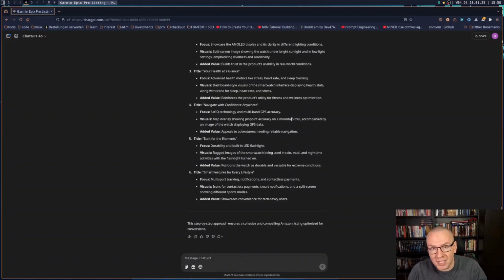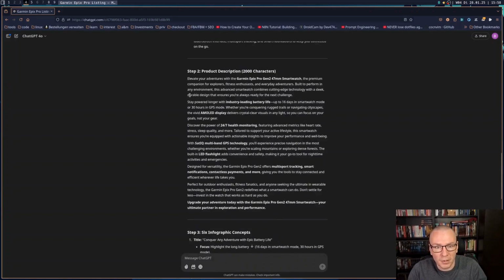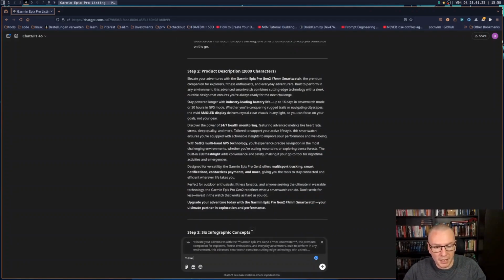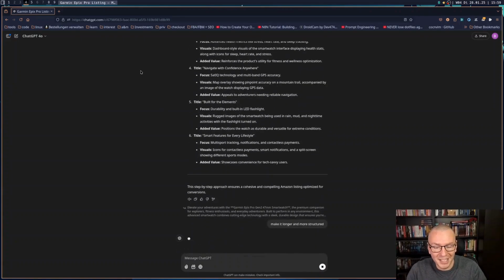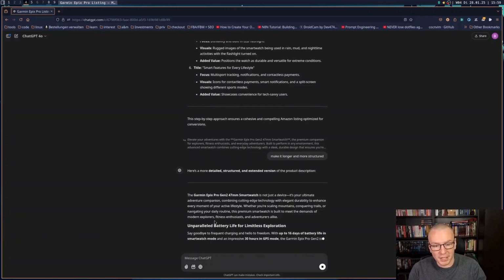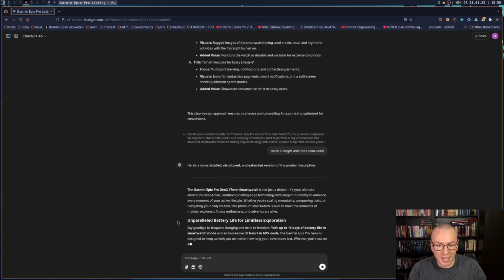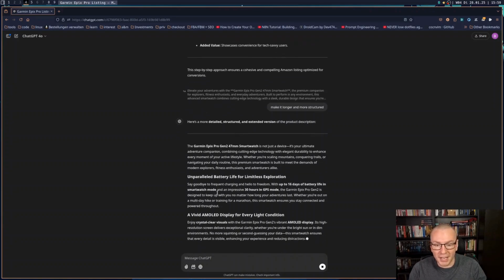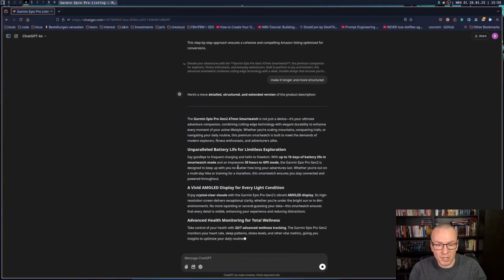You can, of course, now iterate on those things. So you can, for example, take the product description and say, make it longer and more structured. Let's see if it understands what I mean with that. Okay, here's a more detailed extended version. Exactly. Here, yes, exactly. I wanted just to have some bullet points in between or headings in between, so it has a little bit more structure.